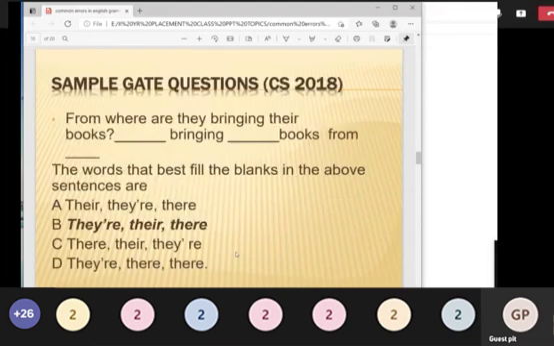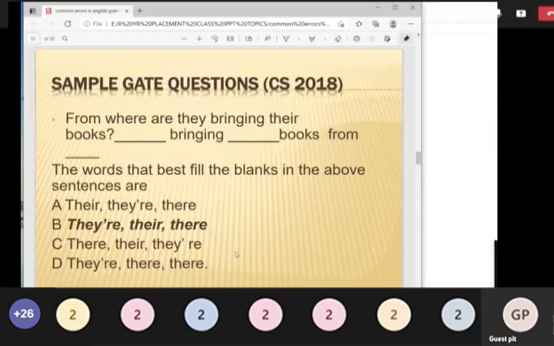So here you have the exercises. This is a question we have taken from CS 2018. From where are they bringing their books? Dash bringing dash books from dash. So you have three dashes here. If you read it without the dashes only, you feel the sentence is not in a correct form. But if you fill in the answer, it is actually very easy. But these options will confuse you, as I told you earlier. They will try to confuse you by their options only.